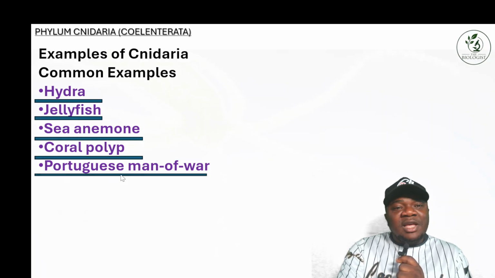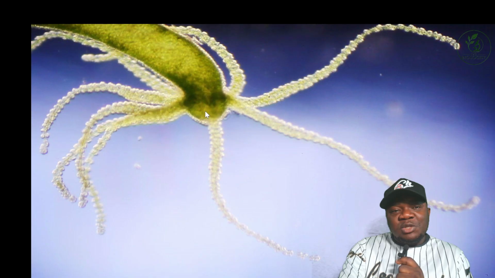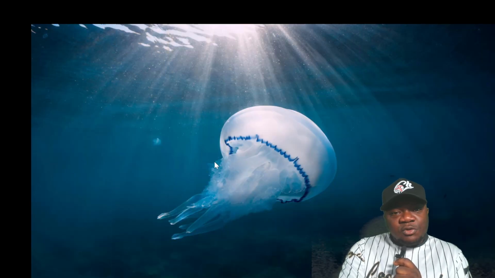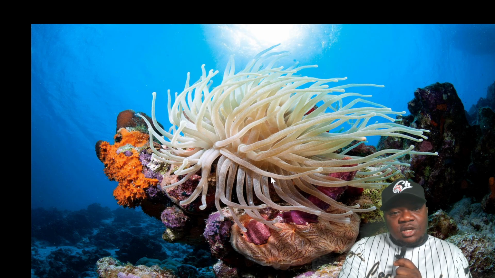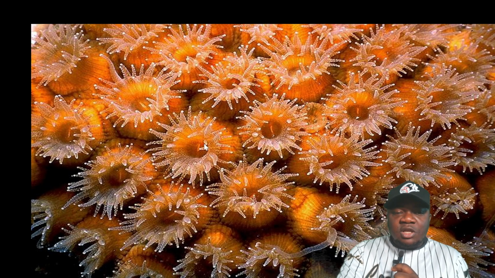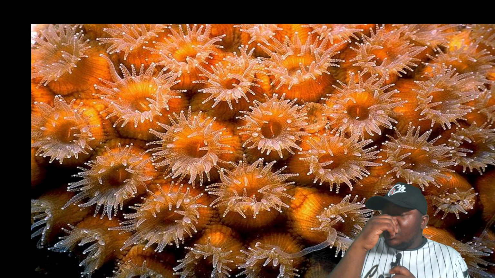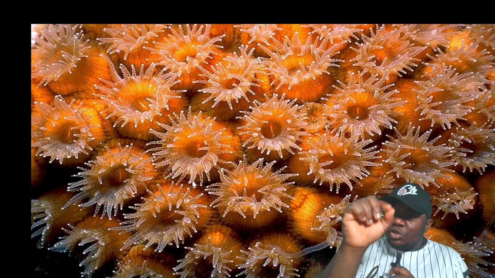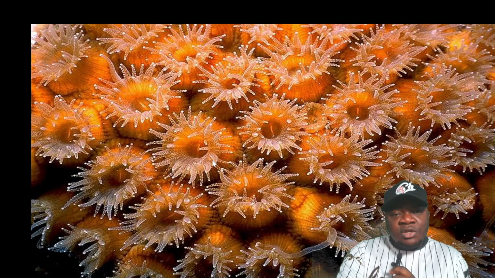Then here are some pictures, just to go through and see how the Cnidaria look and appear. You can see this one looks very beautiful, found in a very large surface of water. You can also see this beautiful species. When you see the hollow gut, you can see this central part is hollow. Hollow means a round surface area that has kind of perforations that can easily allow substances to pass through it. So we call it hollow.